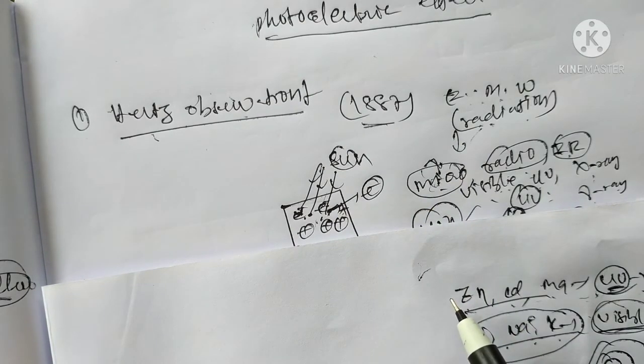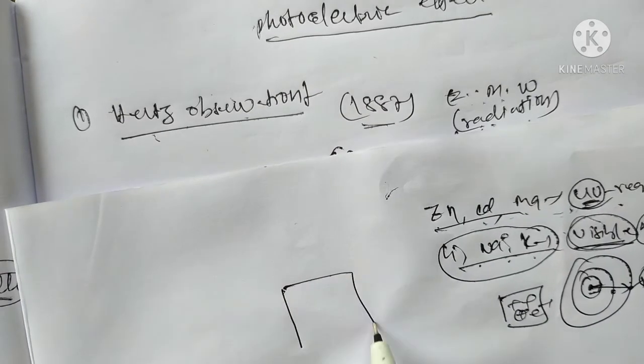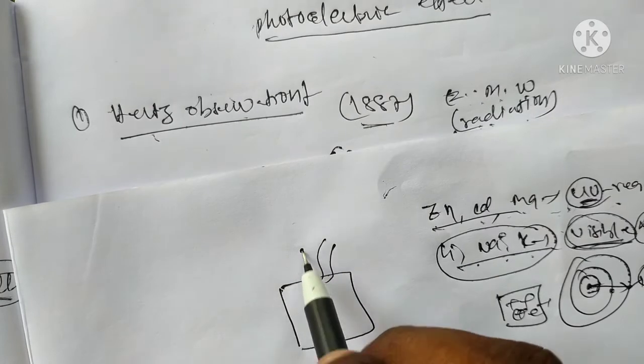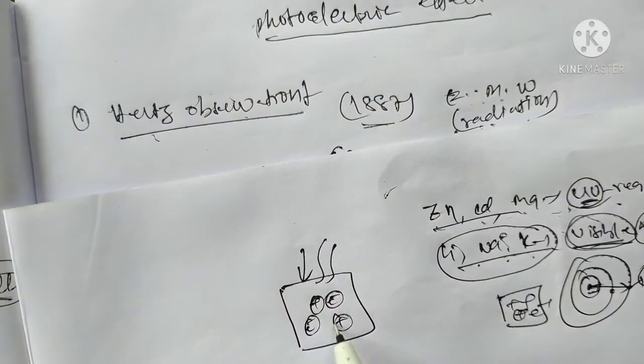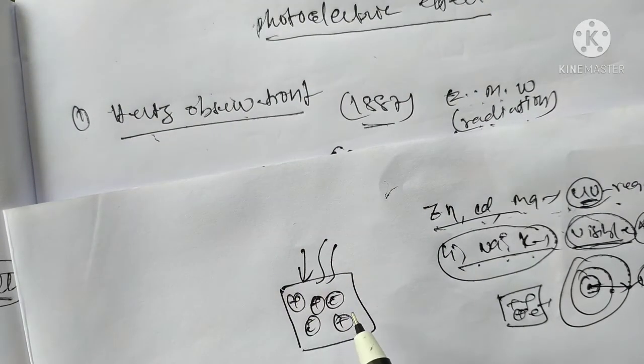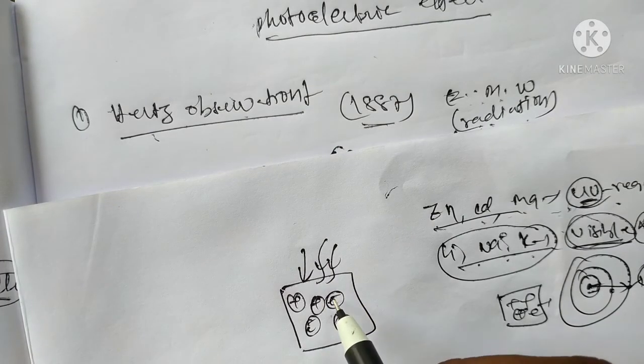When light falls on a metal surface, some of the electrons absorb the energy.